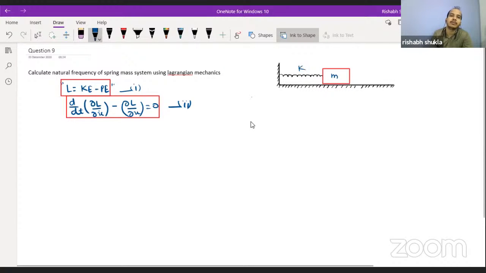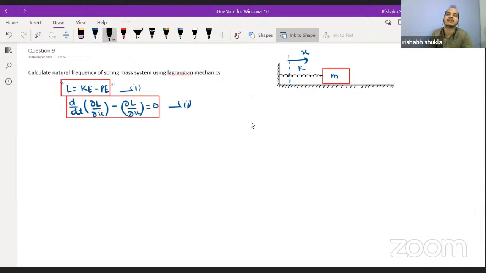Here x dot means velocity, and x means obviously displacement. Now you should understand that Lagrangian mechanics or the Lagrangian equation deals in generalized coordinates. You can straight away write here that this is x. Corresponding to that, you can mention the displacement, and corresponding to that, you can mention the velocity as well.